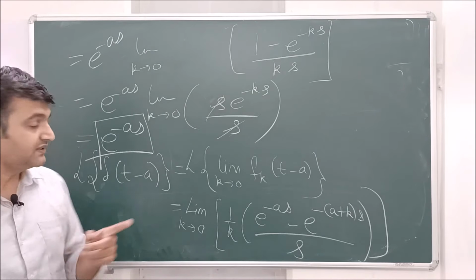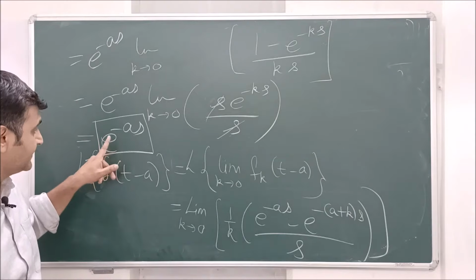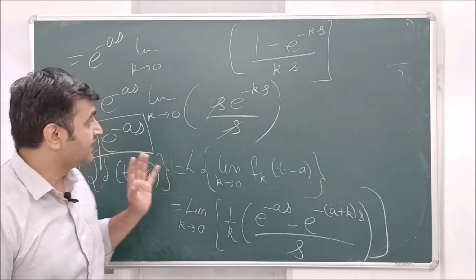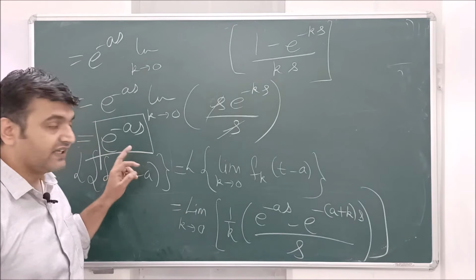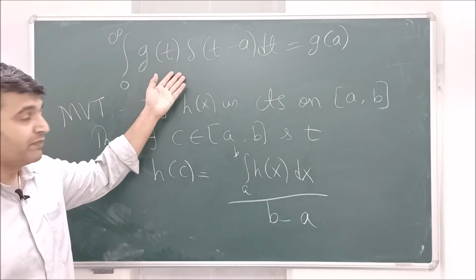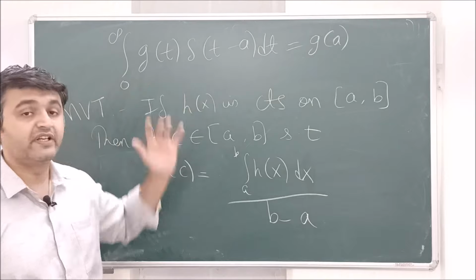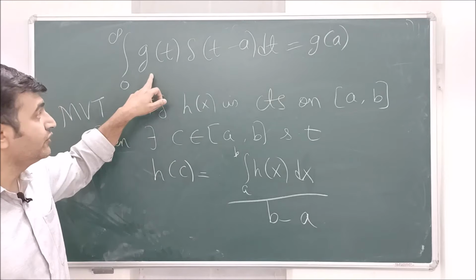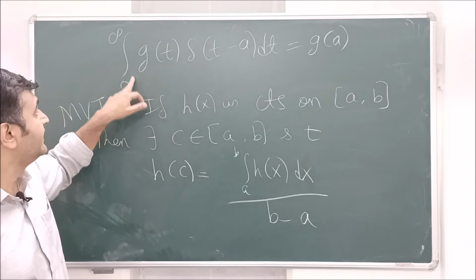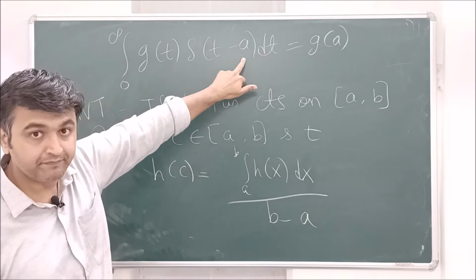Laplace for unit step is e^(-as)/s. Laplace for Dirac delta is e^(-as). Okay, so here is the justification why the Laplace of delta is e^(-as). Now this is another important property that people use when they play with the delta function. This is called the shifting property. So if you have a continuous function g and you multiply with the Dirac delta function, and if you take the integration, the answer is g(a). What a? This is that a.